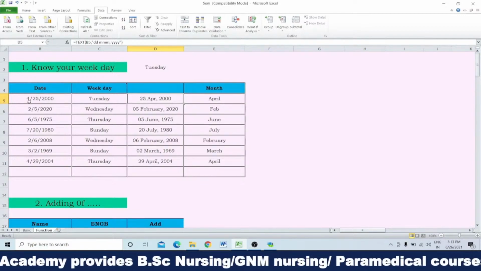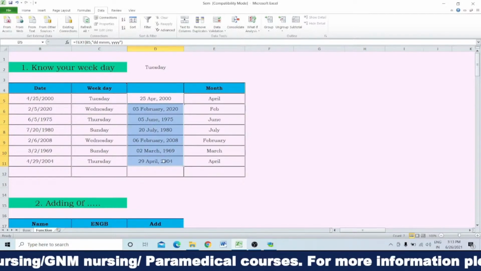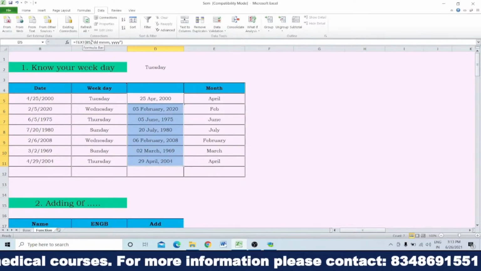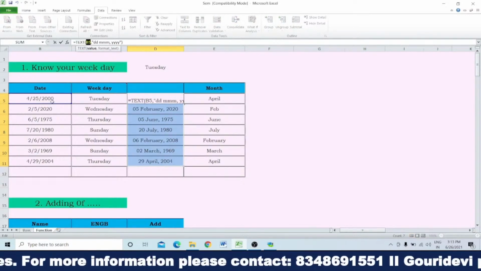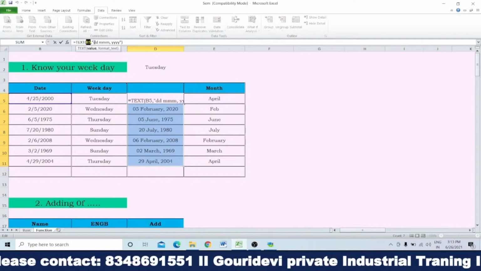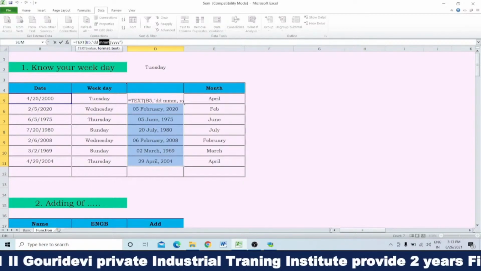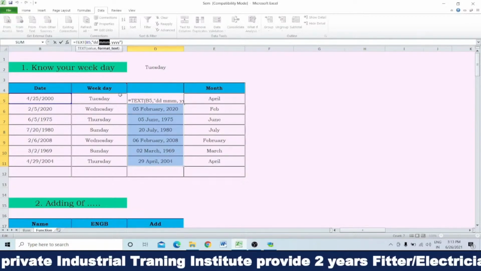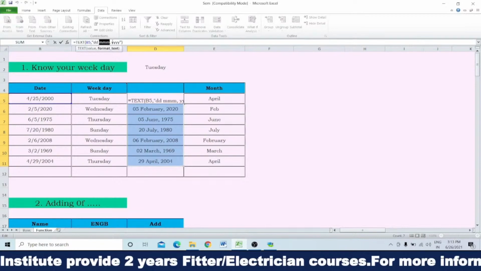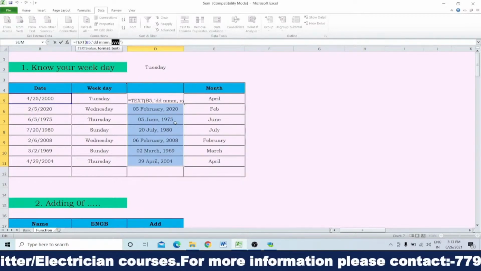When you write 4/25/2002, you can write it in that format also by using this formula, TEXT B5. B5 means the cell number, which cell you want to change, then within colon which format you want to choose: DD for the day, 3M for the month, and then 4Y which will represent the 4 digits of the year.